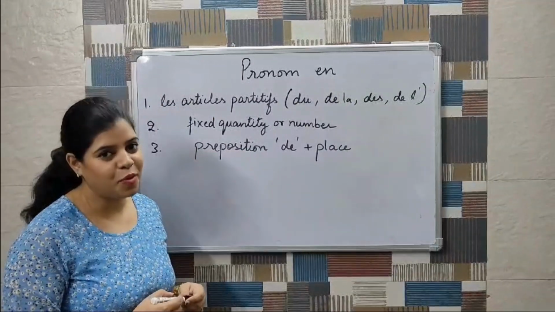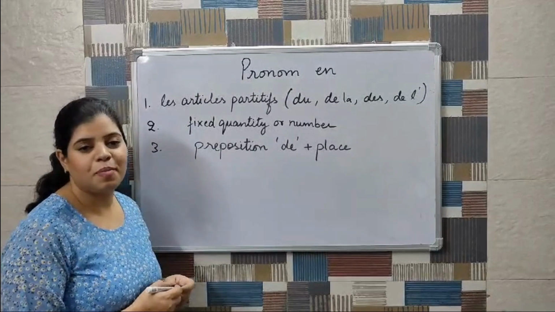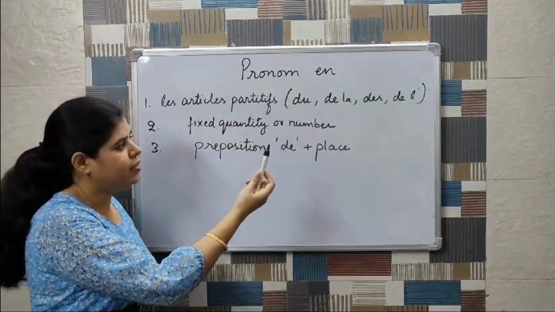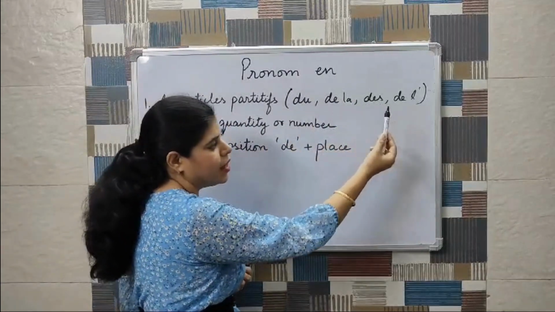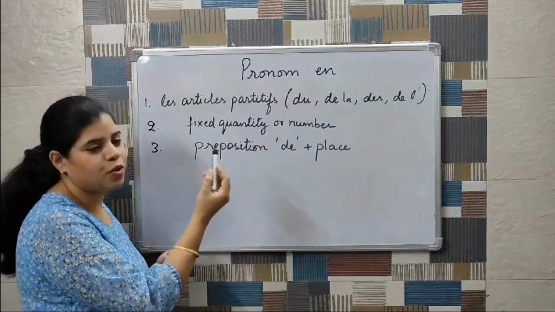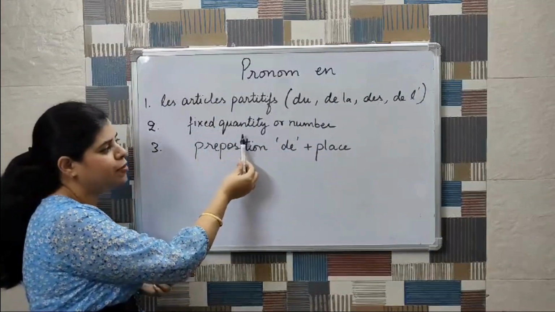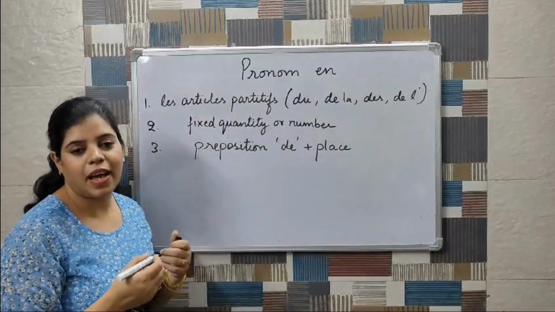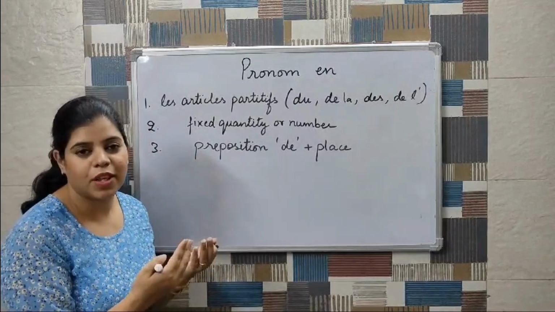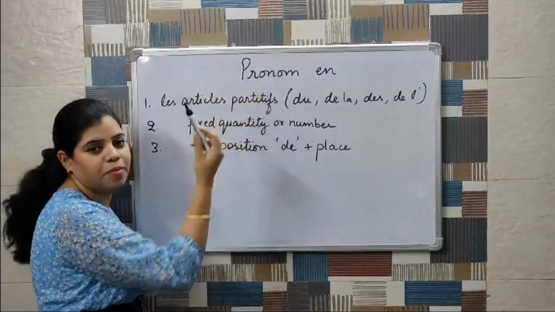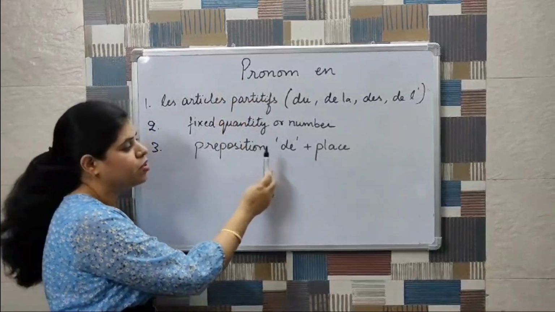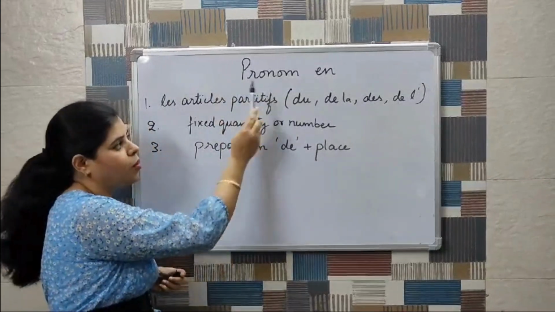Now let's understand pronom EN. Pronom EN is used to replace a noun which is followed by, first of all, an article partitive. For example, du, de la, de l'. So when we have quantity to replace some, we use pronom EN. Then whenever we have a fixed quantity or a number, for example, if I say I have 2 pens, to replace pens, I can say I have 2 of them. So then also I can replace it with pronom EN. Then whenever my noun is a place followed by preposition de, then we have to use pronom EN.